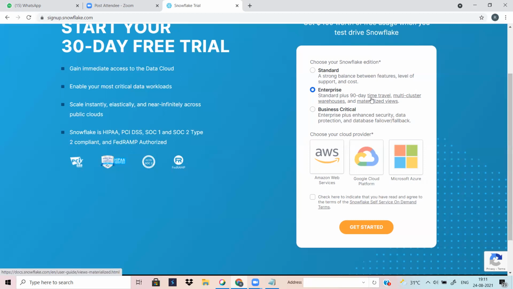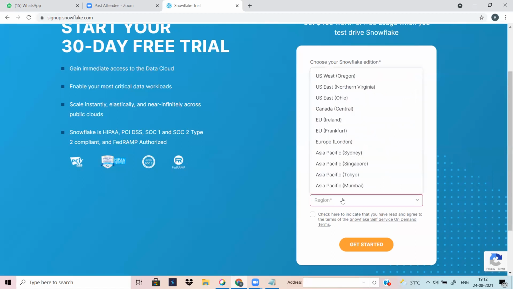These features are missing in the standard edition. Business critical means there is additional security, database-related features, and failover. In real time, businesses mostly use either enterprise or business critical. For our perspective, we can go ahead with standard because it costs less. Then you agree and select AWS.